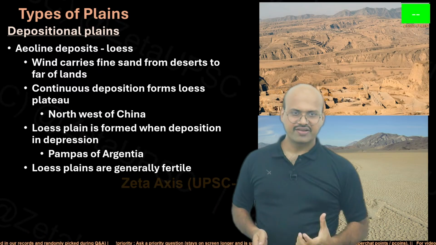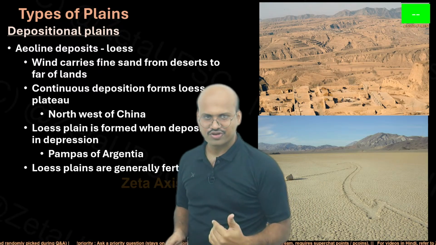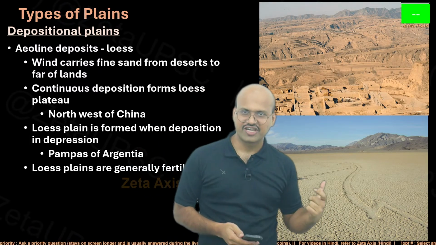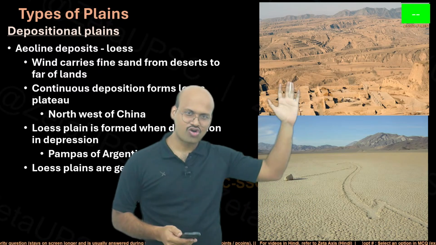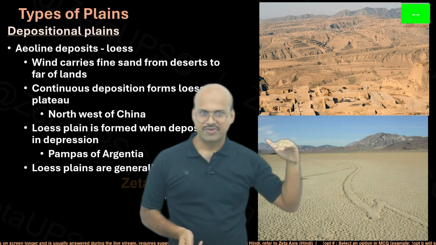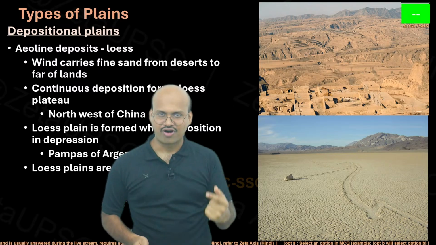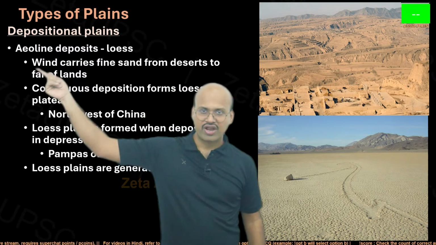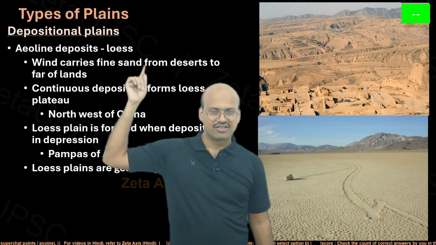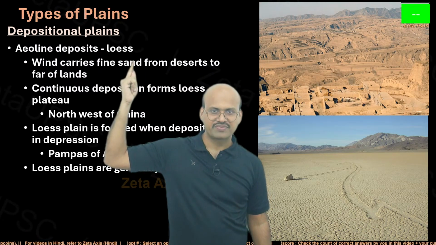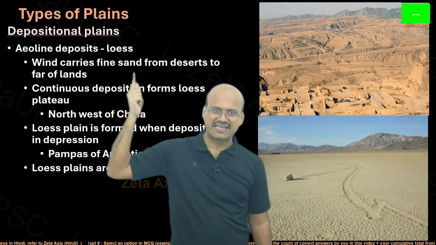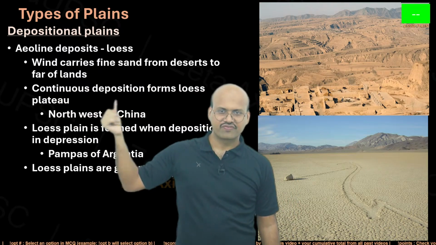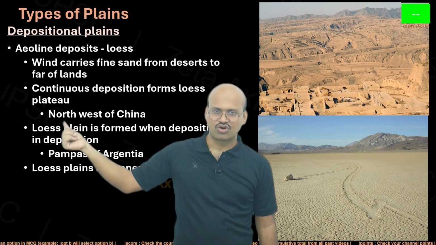Then there are wind deposition plains. So we have seen wave deposition, we have seen glacier deposition, we have seen river deposition. Now here is wind deposition, and these are the sedimentary rocks which are formed on the surface. Remember, most of the sedimentary rocks are formed in the water, but this is formed on the land. So these are aeolian deposits, loess. These are sedimentary rocks. The wind carries fine sand and dust from deserts to far off lands. Continuous deposition forms loess plateau, and the example is northwest of China.